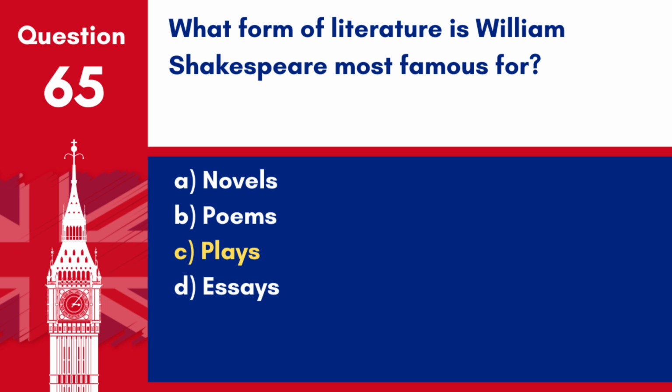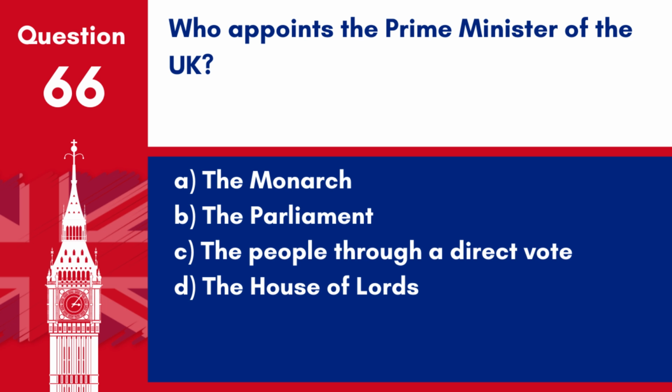Answer: C. Plays. William Shakespeare is most famous for his plays, which have had a profound impact on English literature and drama. Question 66. Who appoints the Prime Minister of the UK? A. The monarch. B. The Parliament. C. The people through a direct vote. D. The House of Lords.